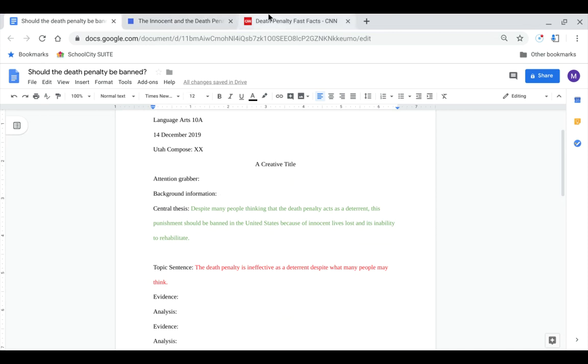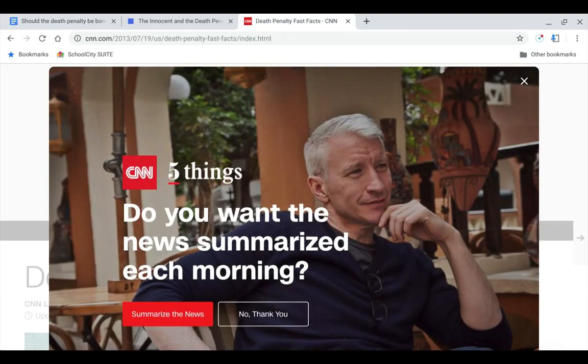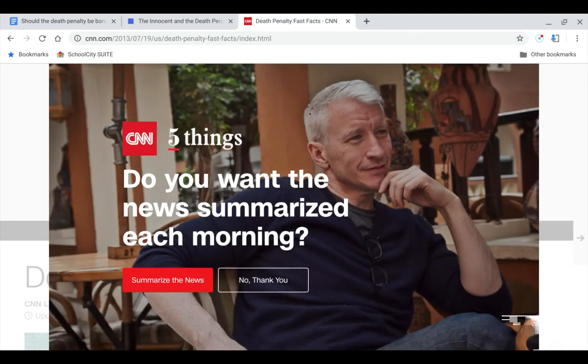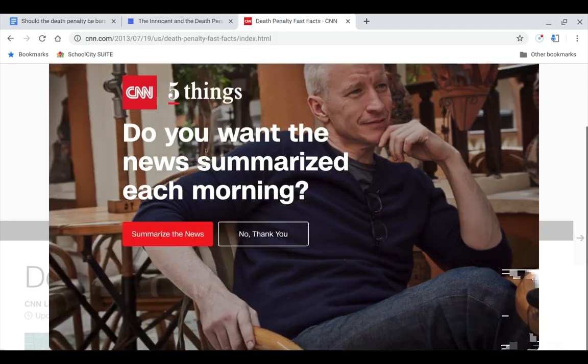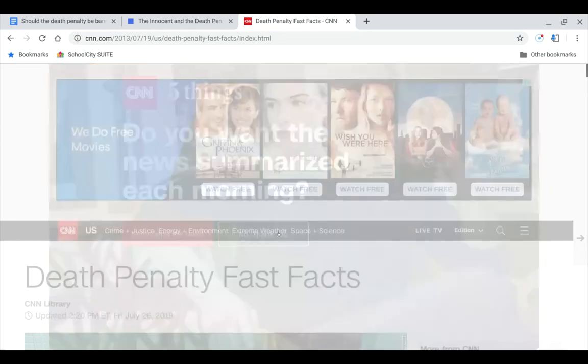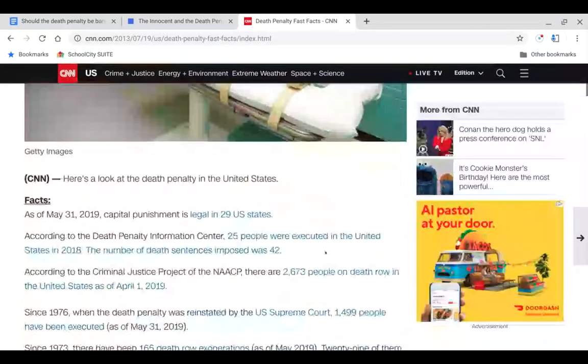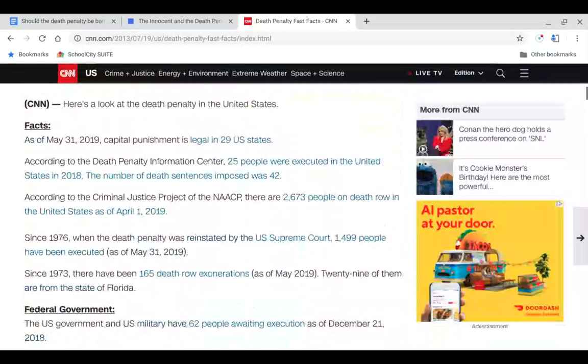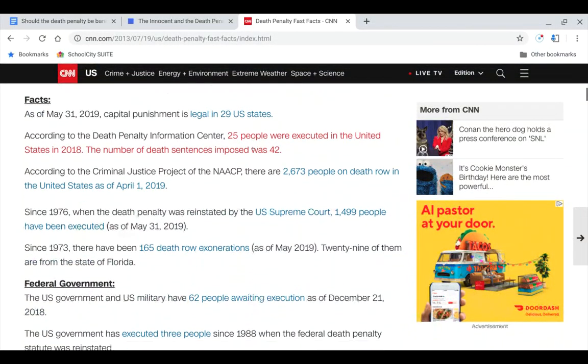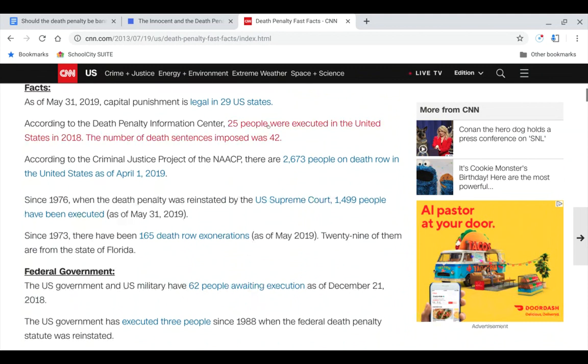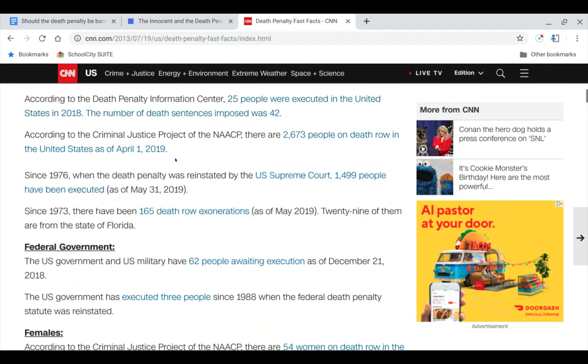So conveniently, I've already pulled up this article from CNN called Death Penalty Fast Facts. As of May 13th, it's legal in 29 US states. 25 people were executed in the United States in 2018.